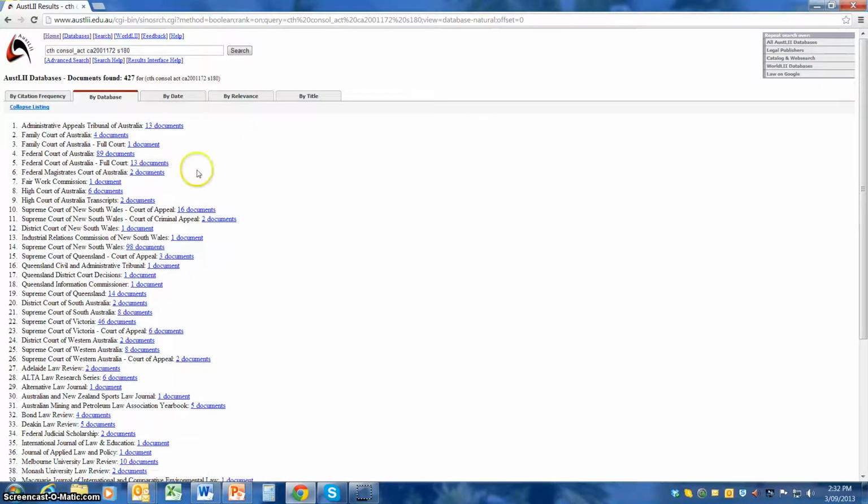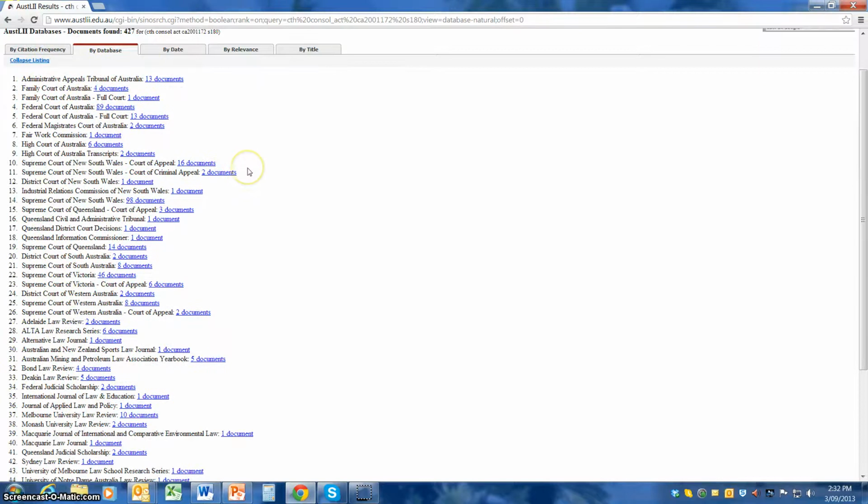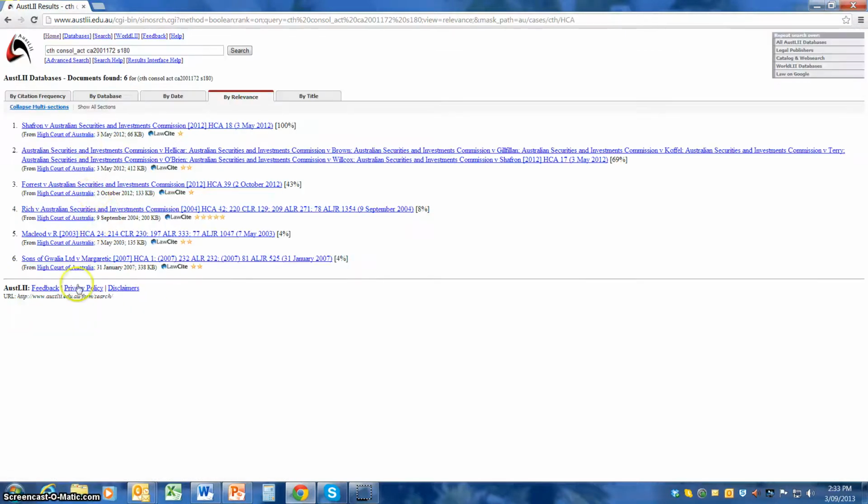So you can see from the Administrative Appeals Tribunal, the Family Court, etc., the Supreme Court of New South Wales, and then if you wanted to particularly just look at the High Court of Australia, we could click on that, number 8, you can see there, and there are 6 decisions where that initial section 180 has been recently referred to in the context that we're looking, and that could help you in your trail of information.